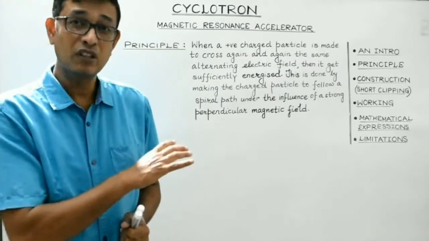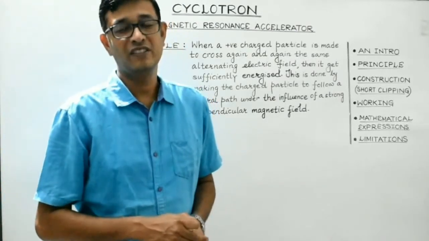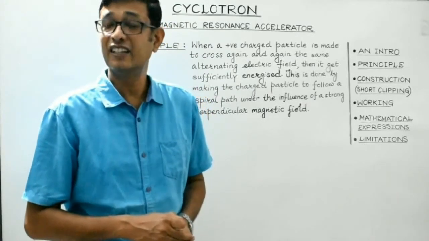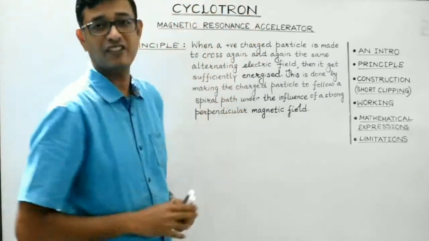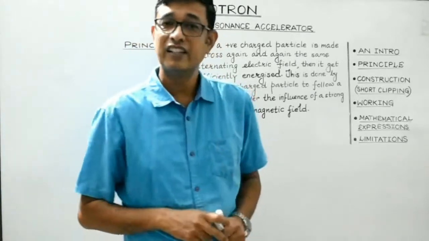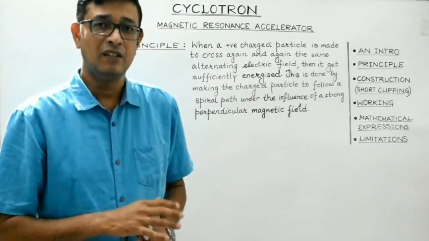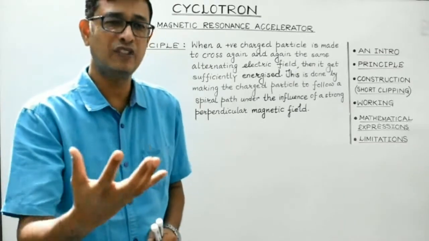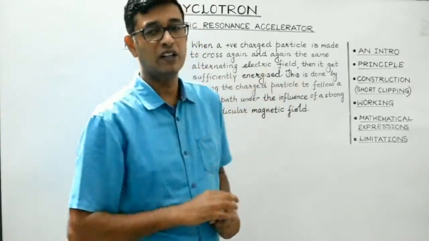It was first designed by Lawrence and Livingston in the year 1931, and it is also known as a magnetic resonance accelerator, right? Now, regarding its principle, you need to understand 2-3 basic points which you should be aware of. Then only you will be able to understand the principle and the working.